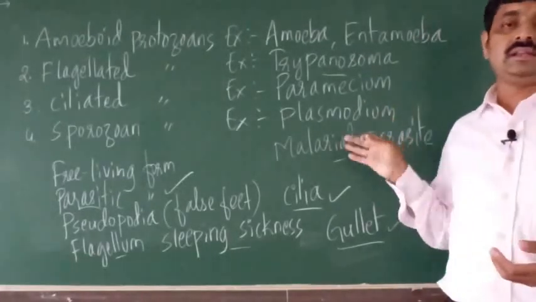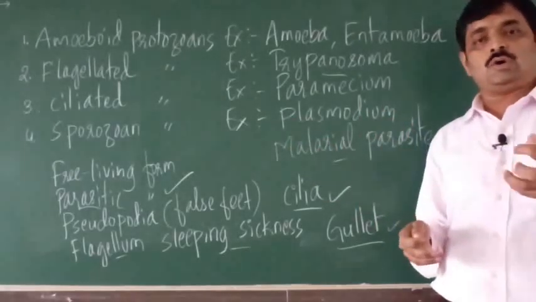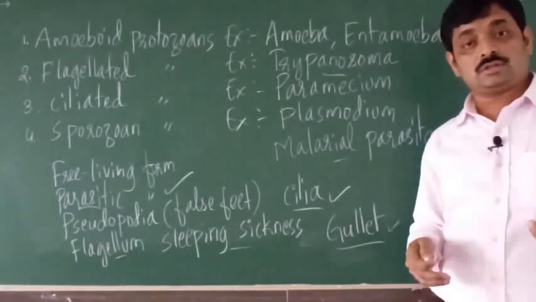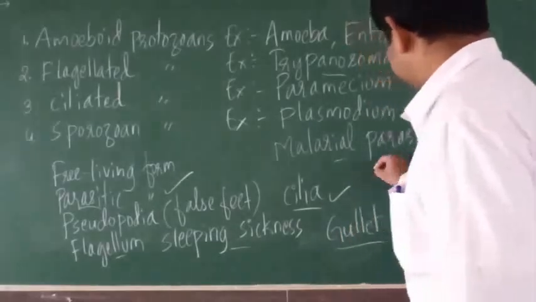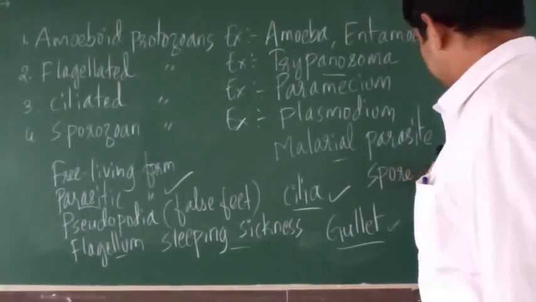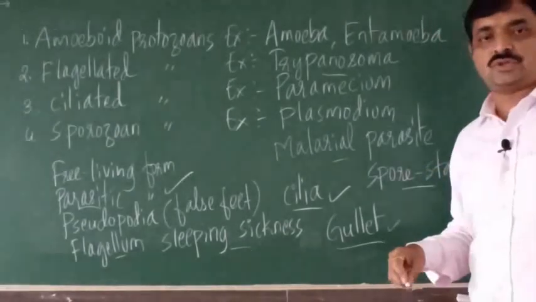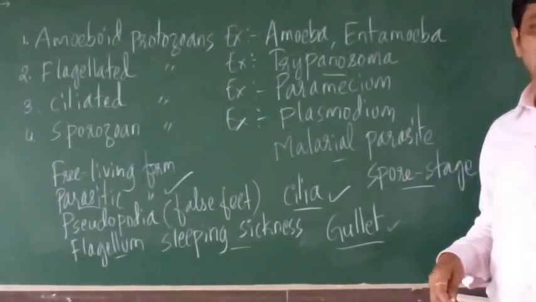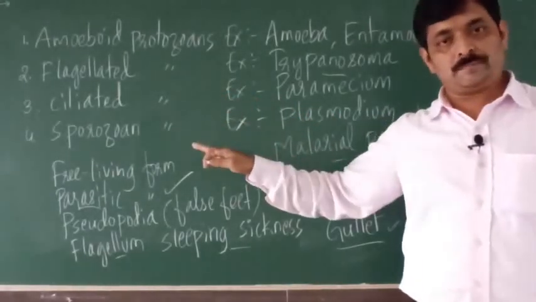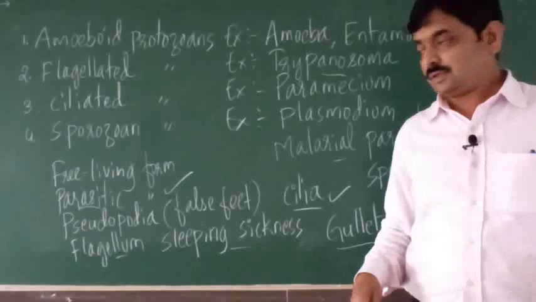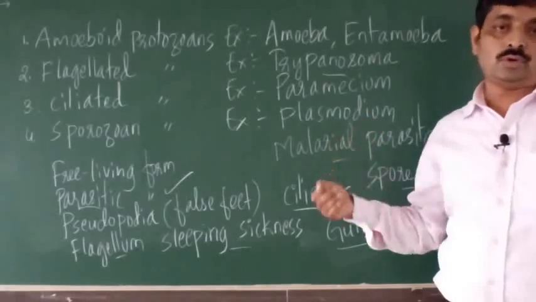That's why it is called malarial parasite. Now this group is called sporozoa or sporozoan protozoans, because in the life cycle of Plasmodium there is an infectious spore stage. Because of that, this group is called sporozoa or sporozoan protozoans. So those are the 4 groups of protozoa.